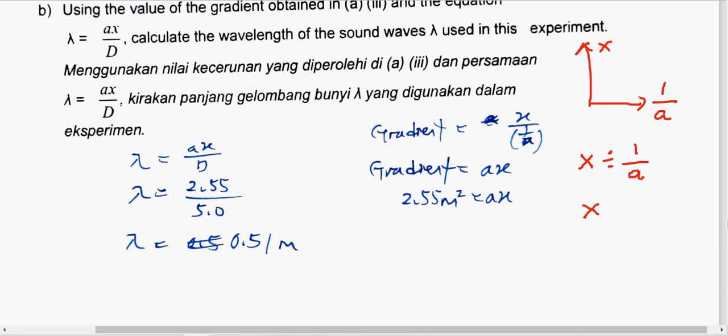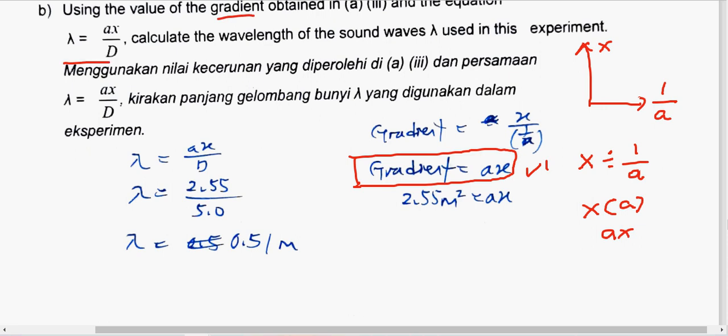So it becomes x times a, so it becomes ax. When you are able to show this, this is the first mark, where you are able to relate the gradient and the formula.